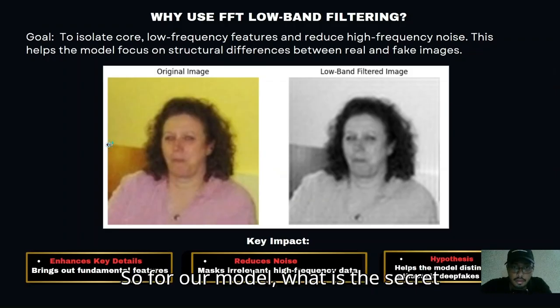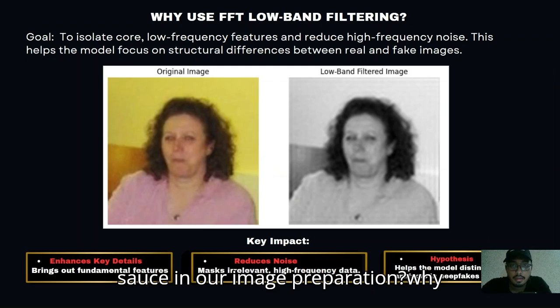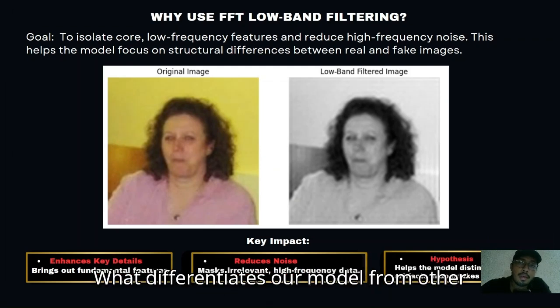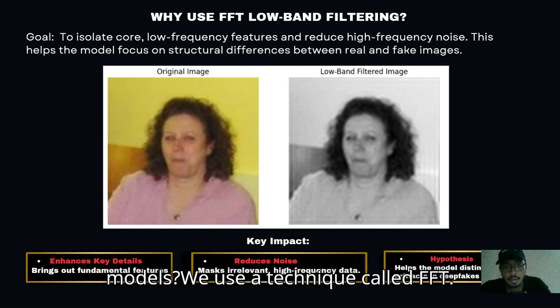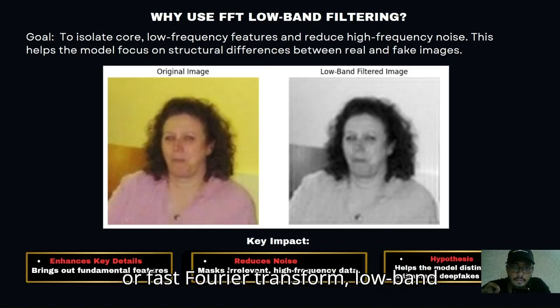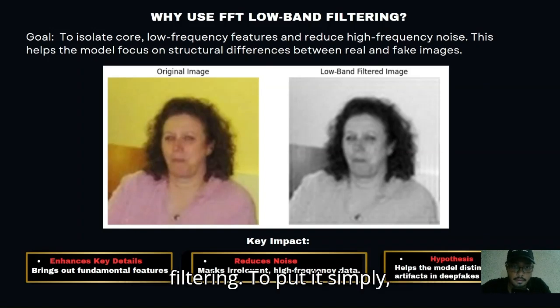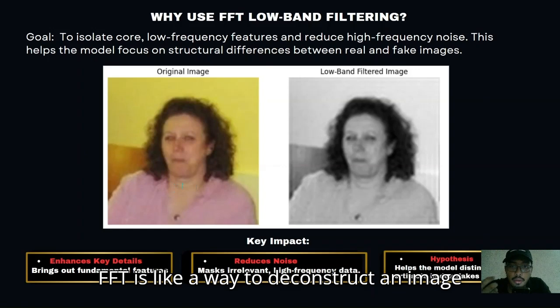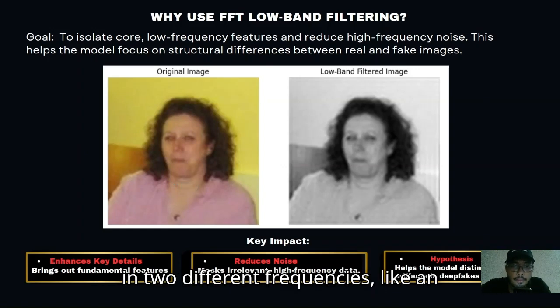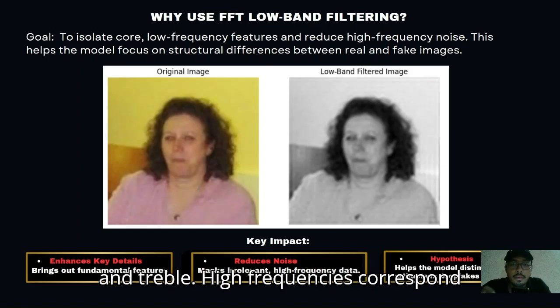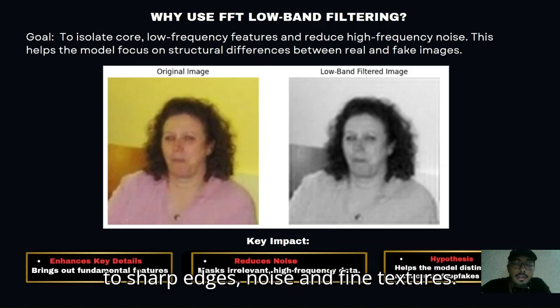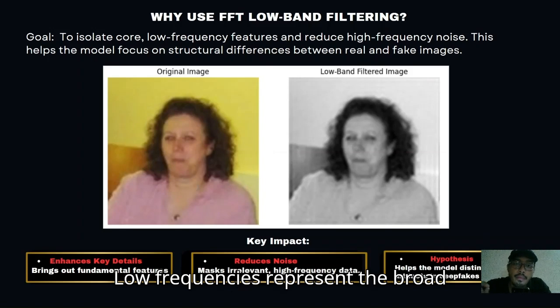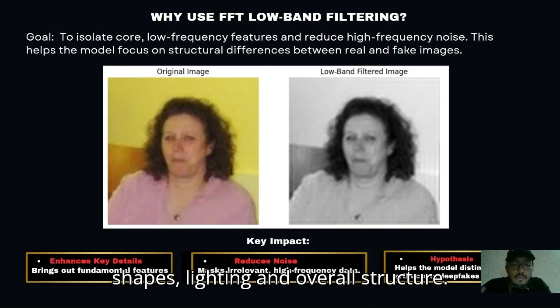So for our model, what is the secret sauce in our image preparation? What differentiates our model from other models? We use a technique called FFT, or fast Fourier transform, low band filtering. To put it simply, FFT is like a way to deconstruct an image into different frequencies, like an audio equalizer that separates bass, mid and treble. High frequencies correspond to sharp edges, noise and fine textures. Low frequencies represent the broad shapes, lighting and overall structure.